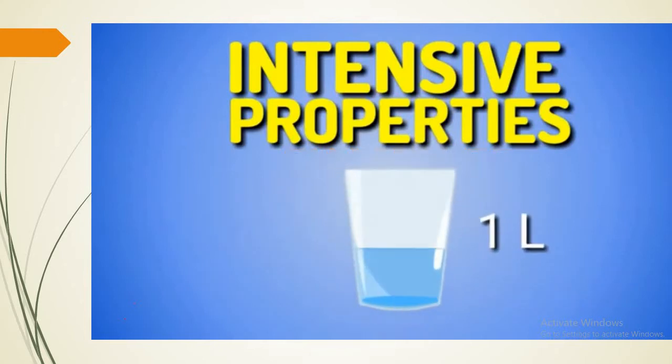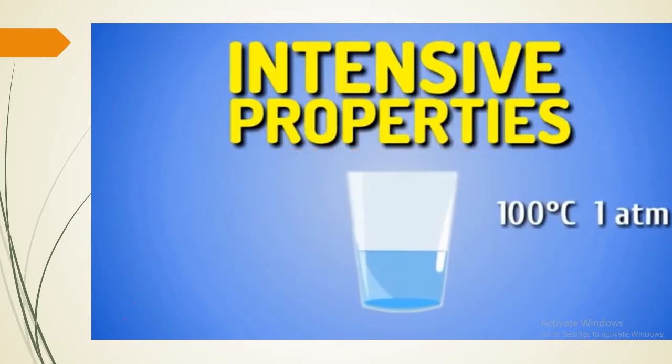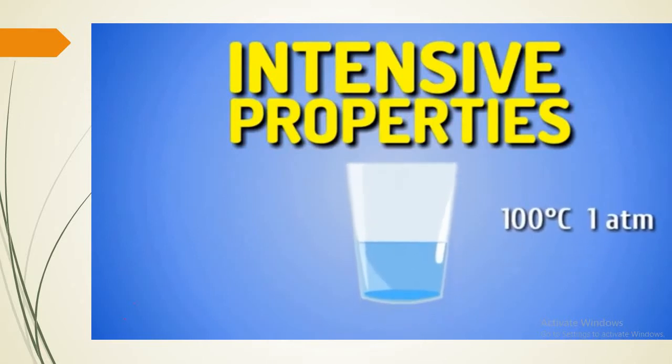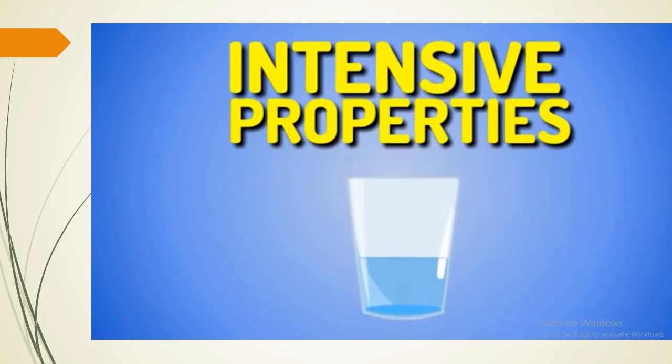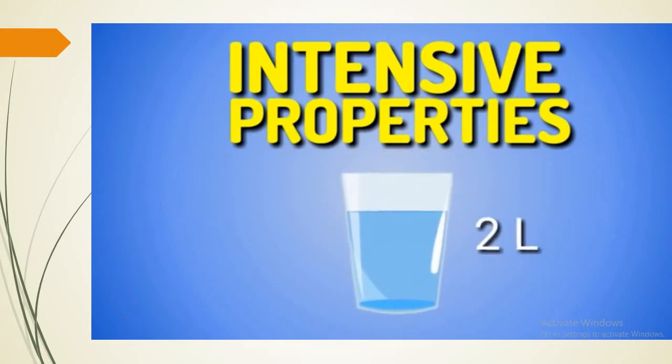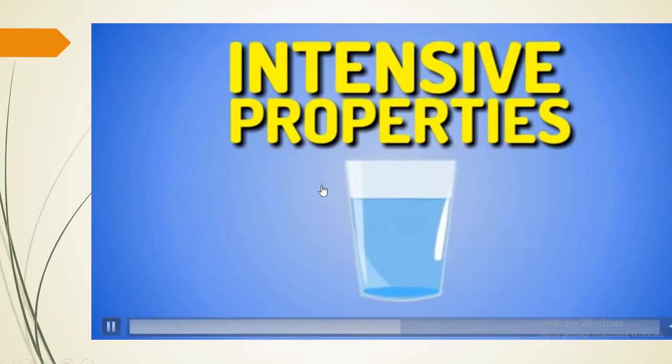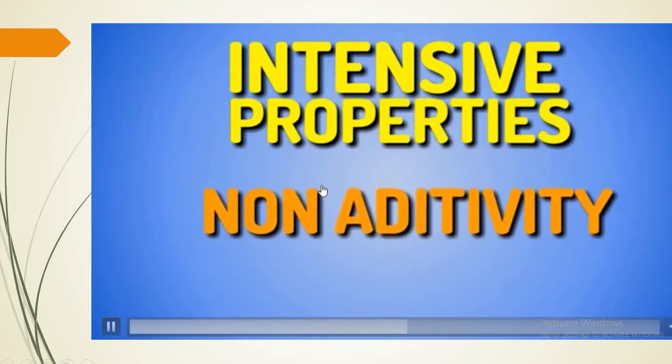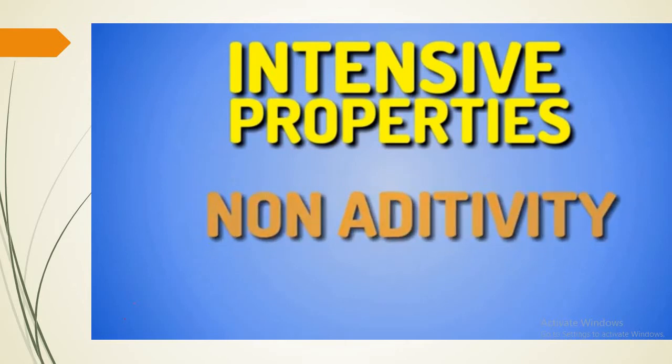If you have a liter of water, its boiling point is 100 degrees Celsius, considering that it is at one atmosphere of pressure. If another liter of water is added, the new system, consisting of 2 liters of water, has the same boiling point as the original system. This illustrates the non-additivity of intensive properties.